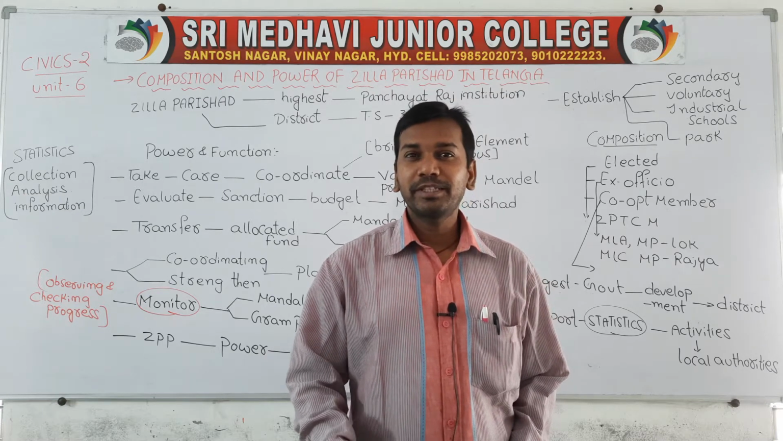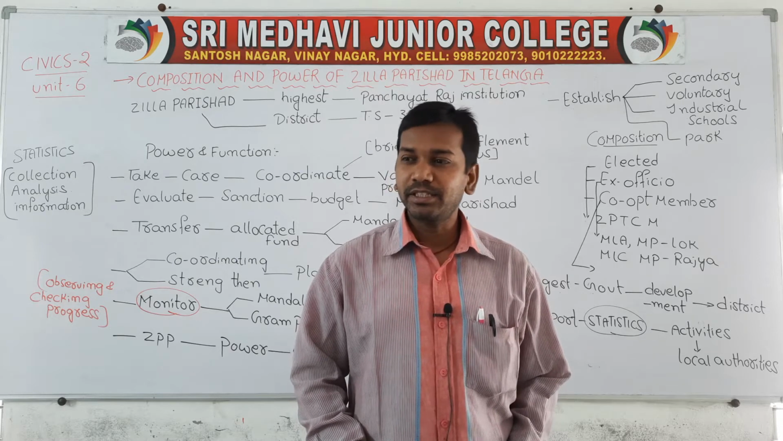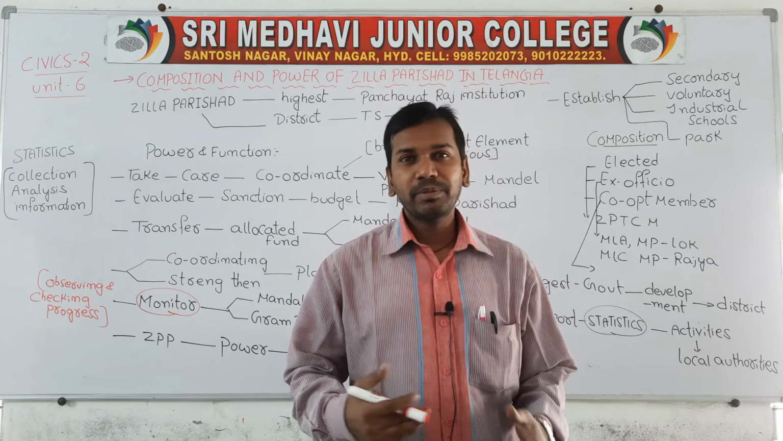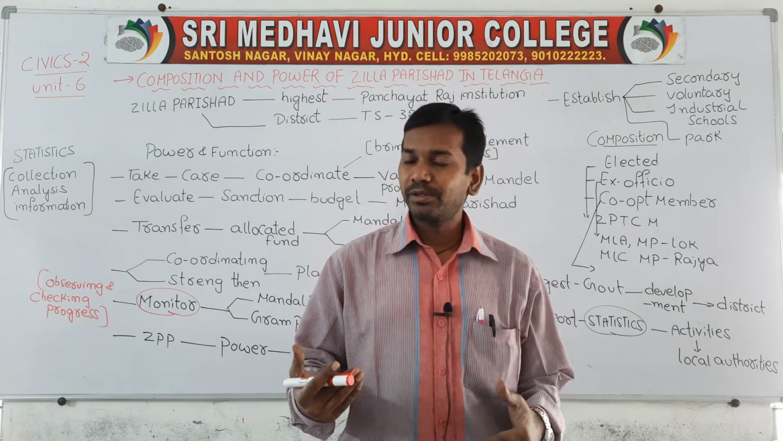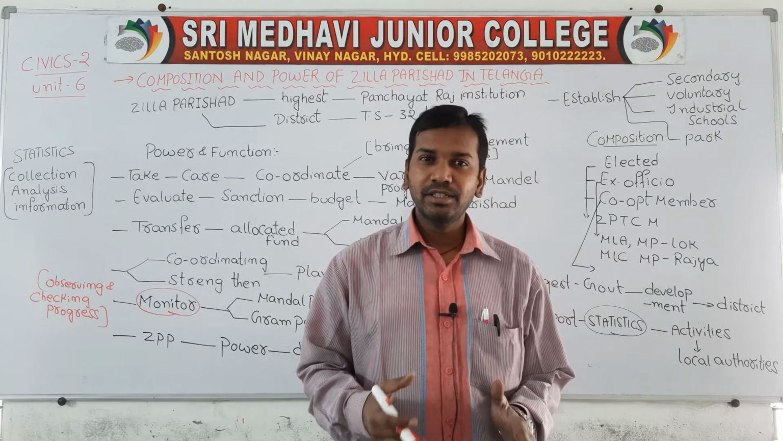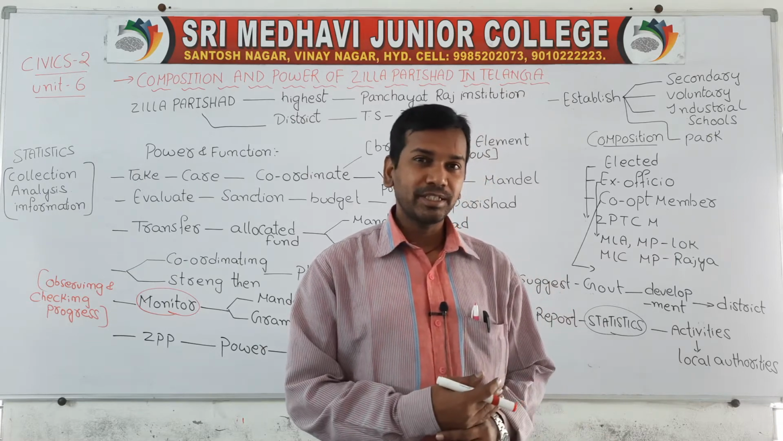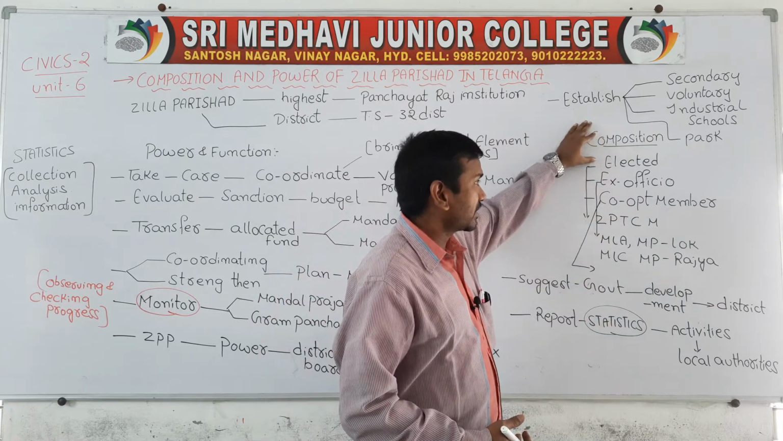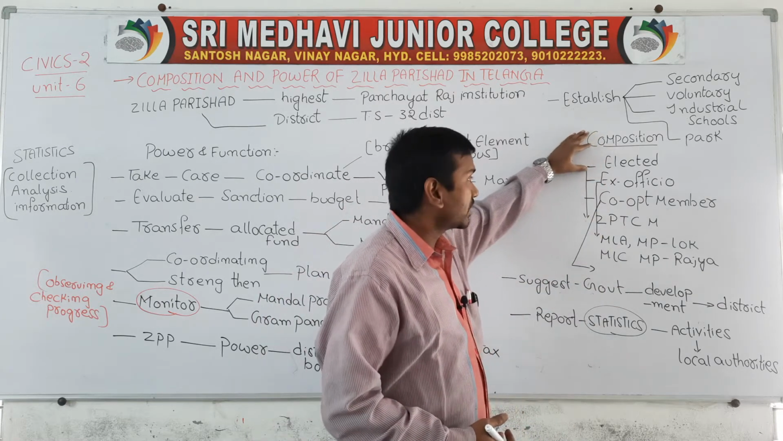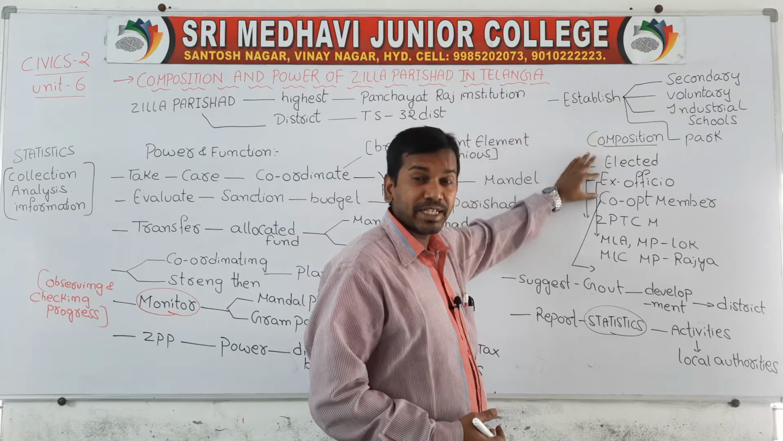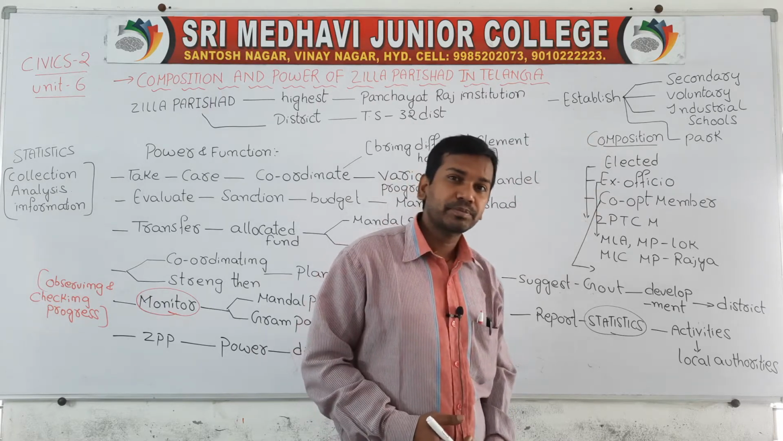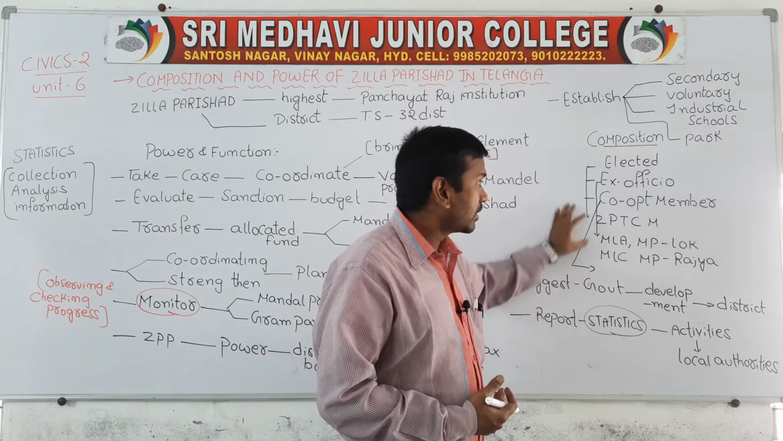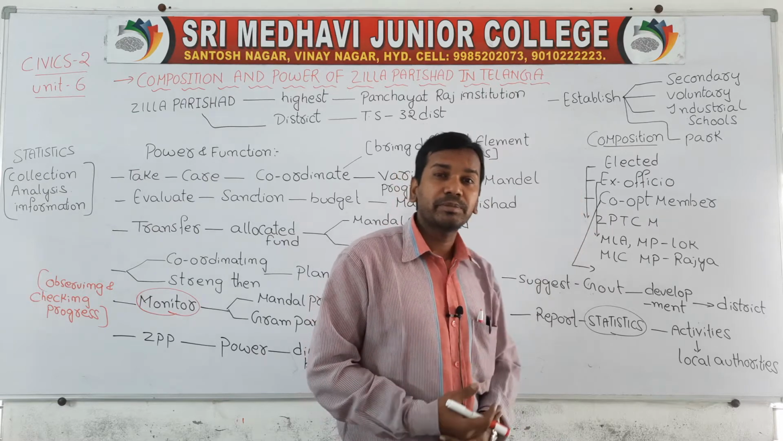Yesterday's class, we studied the composition and function of Jilla Parishad. We discussed the members of Jilla Parishad. Jilla Parishad is the highest level at the district level. The members are mainly classified into three types: elected members, ex officio members, and co-opted members. Elected members are also called Jilla Parishad territorial constituency members.